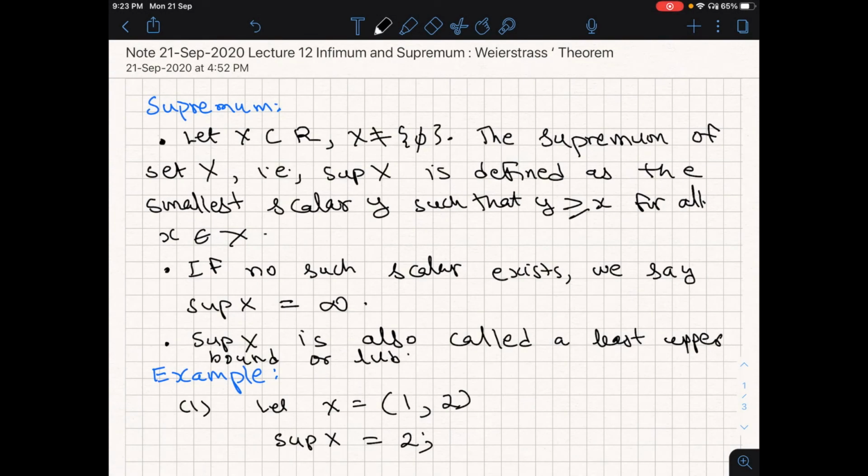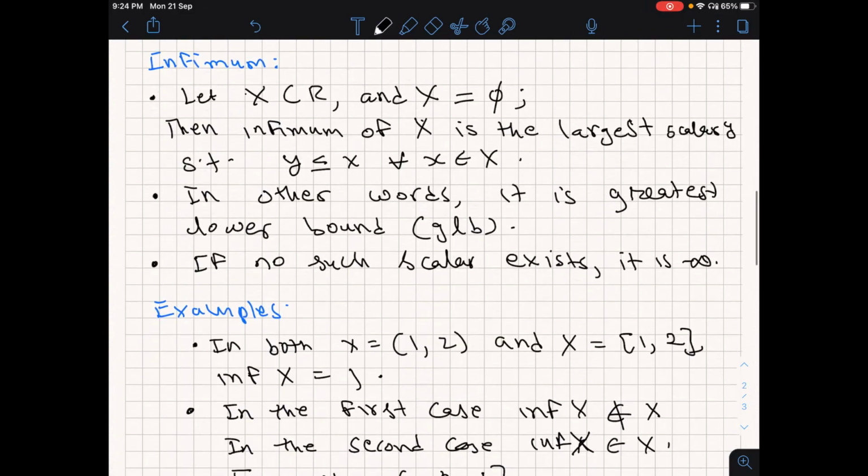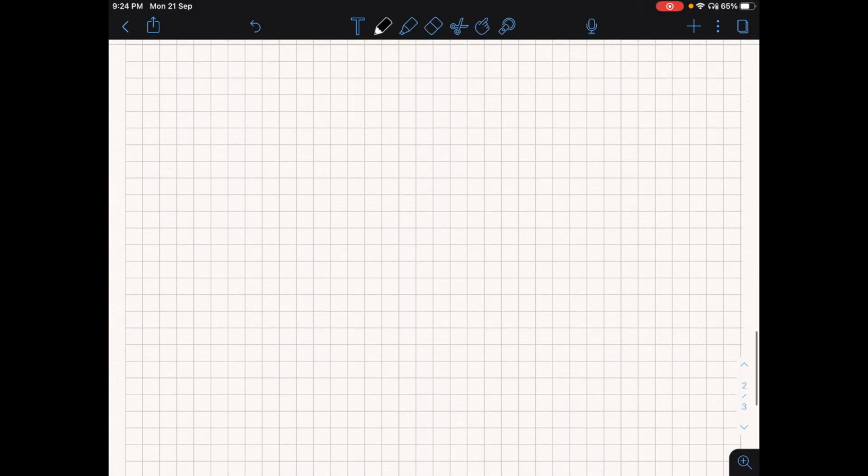Yeah, welcome back to this lecture 12. And today we are going to discuss supremum, infimum, and their connection with maximum and minimum. And then we would be in a position to take up Weierstrass theorem, for which I have been laying the foundation for such a long time. So let's begin with supremum.